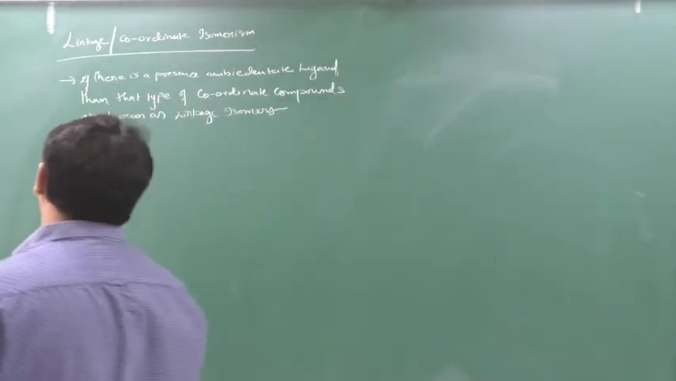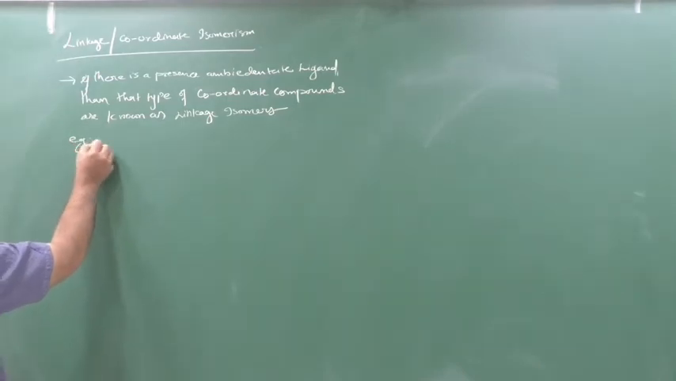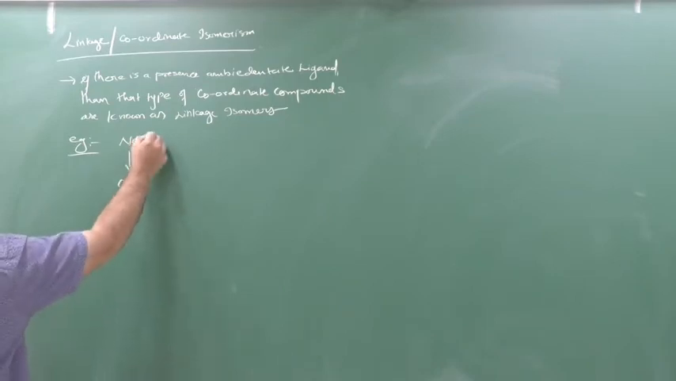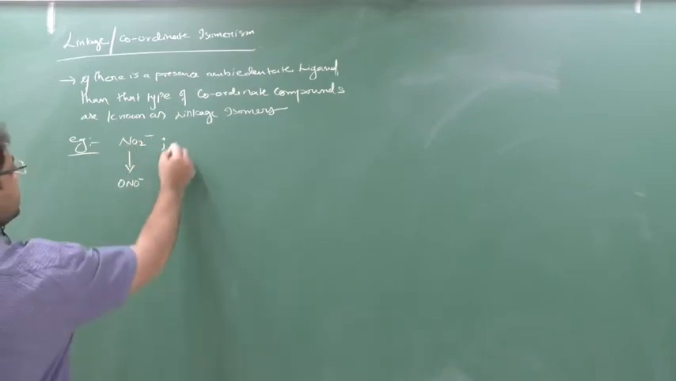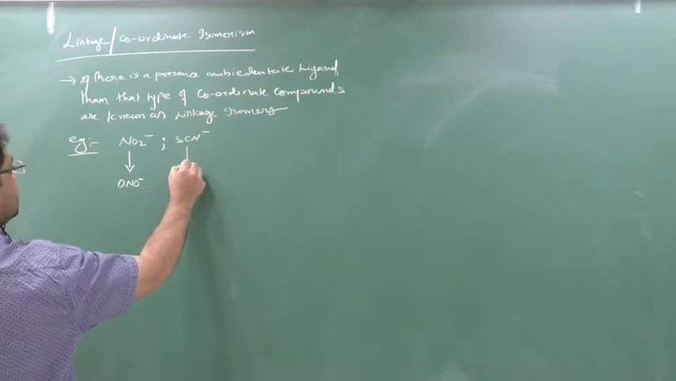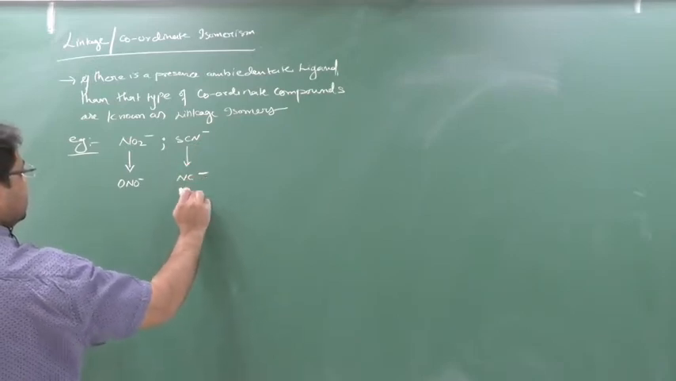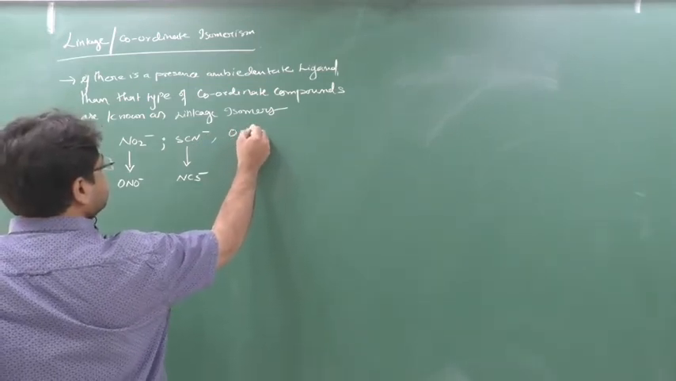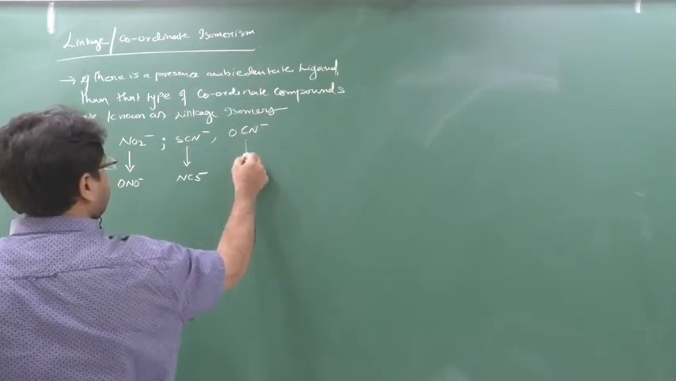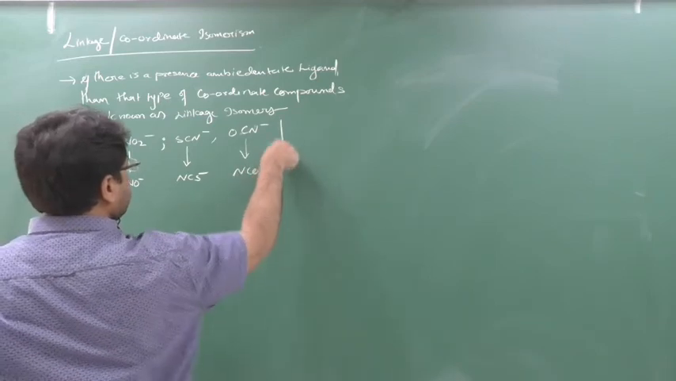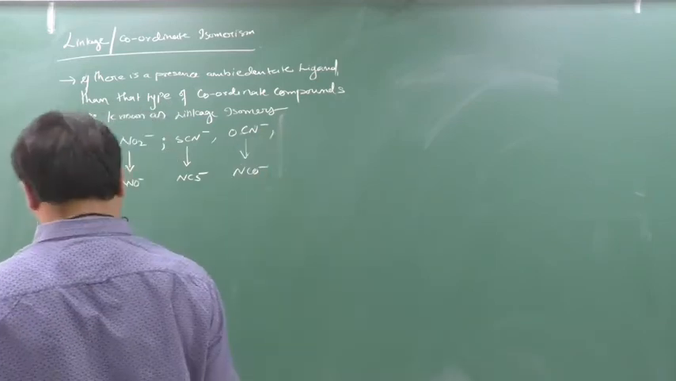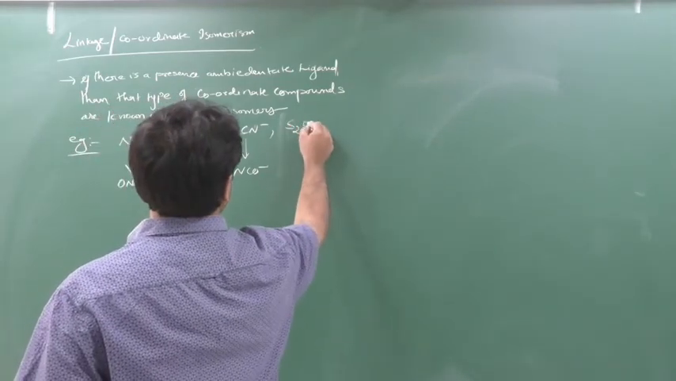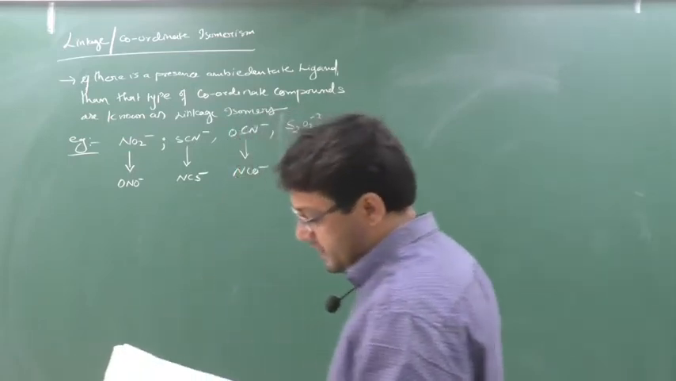See examples of ambidentate ligands. Example: if there is NO2, it will have which other form? ONO. Yes or no? Or we can say SCN minus, or it will be NCS. Then we have OCN minus, and we have NCO minus. Yes or no? These are all examples of ambidentate ligands. Then we have S2O3 2 minus. So you will see the examples.